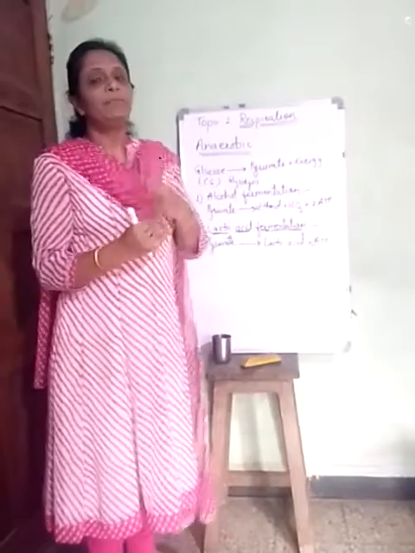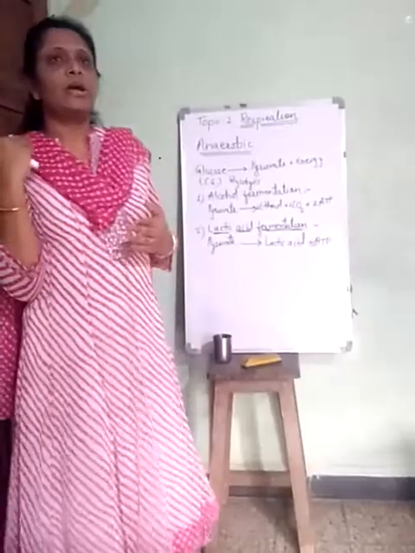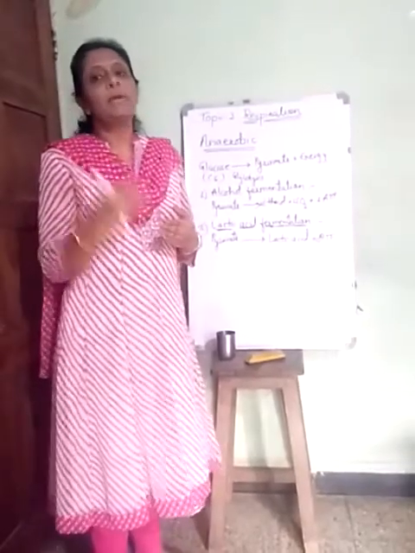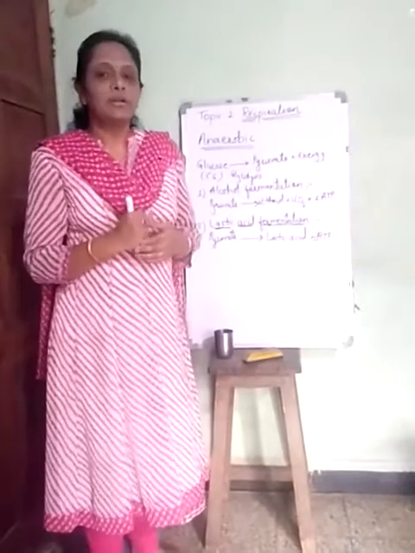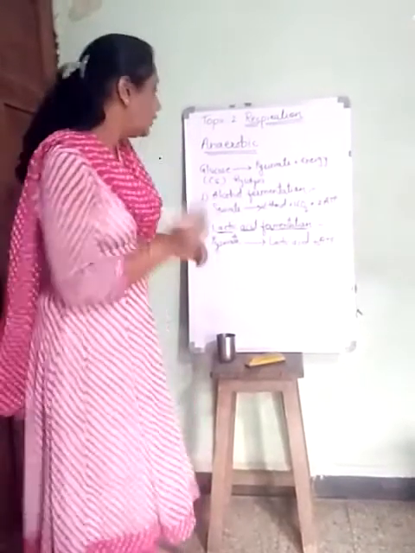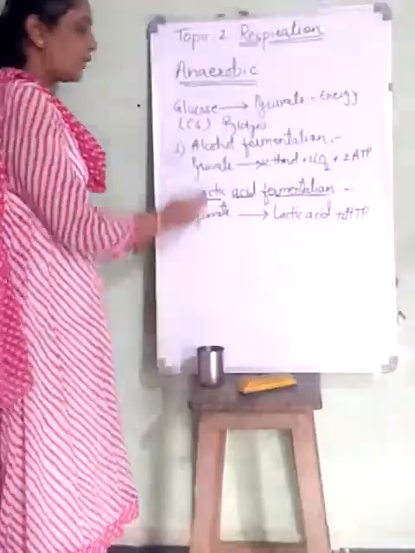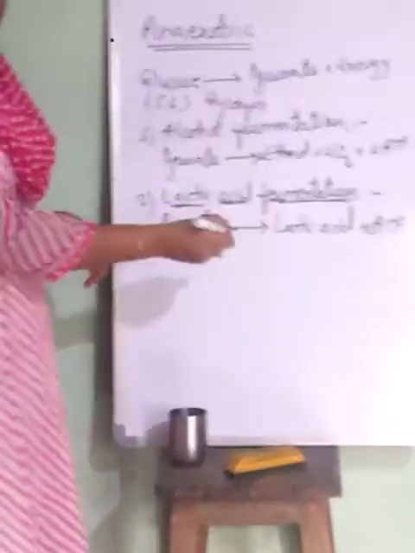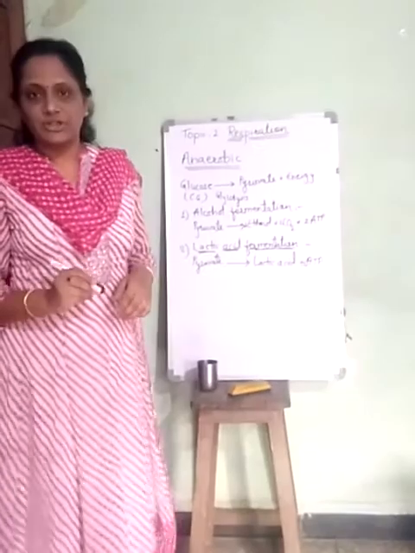That's why players or athletes observe cramps after vigorous exercise. So human muscle cells perform lactic acid fermentation in lack of oxygen.